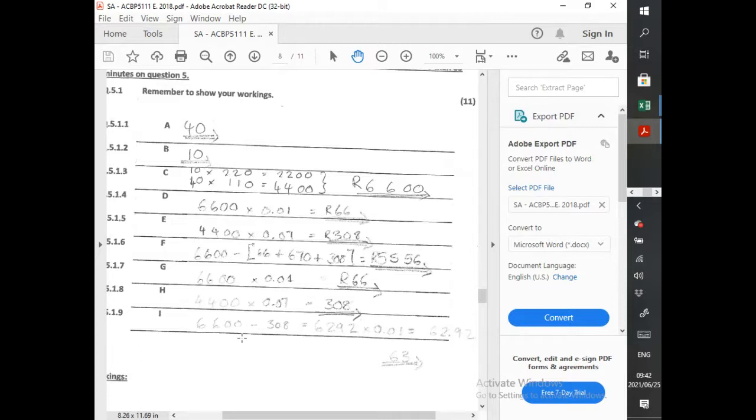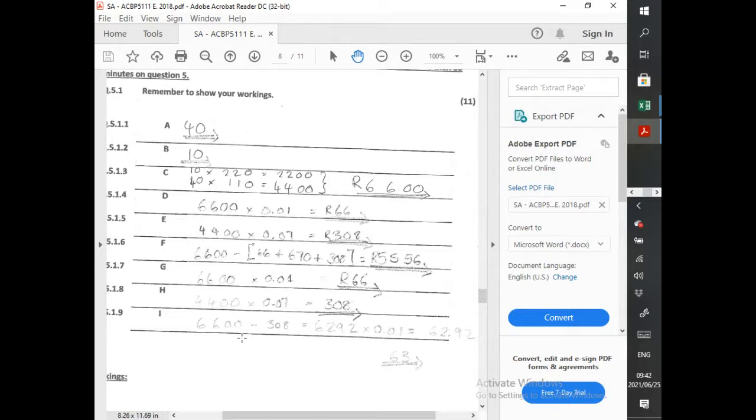SDL. I remember they said something interesting with SDL. They said it's the gross wages less deductible retirement fund contributions. So we're taking, what was the gross? The gross was 6,600. Then minus the retirement fund contributions, which should be your employer's contributions.